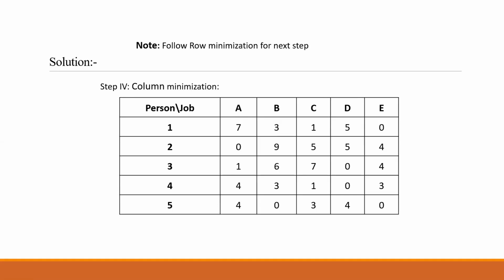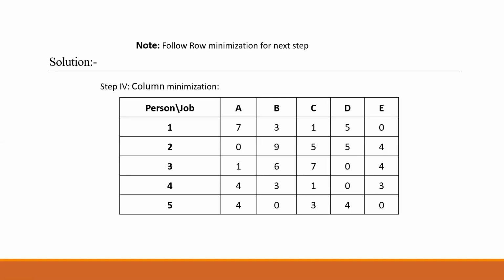After row minimization, step number 4, column minimization. So you have to note one thing. For column minimization, forget about the question part. Now you have to follow step number 1.